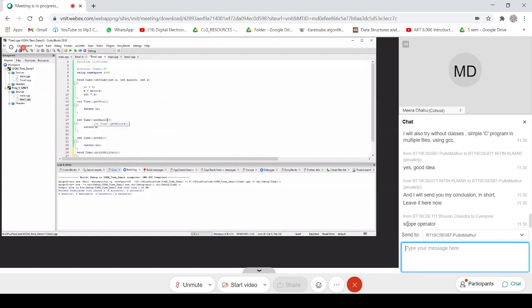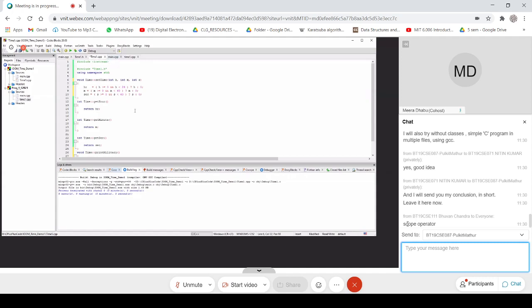So in set time, instead of just setting the values, I am improving my code. Now this is HR, this is M, and I think this is S. So accordingly, you can change.